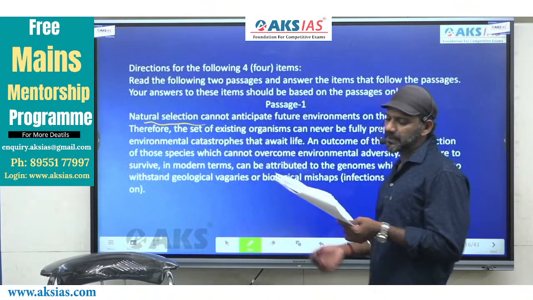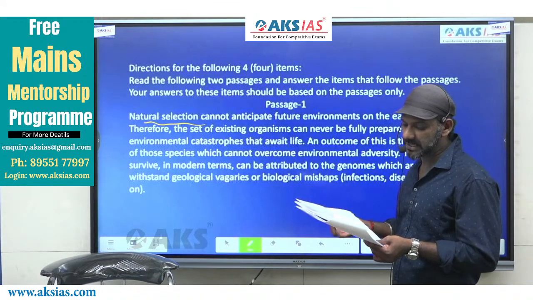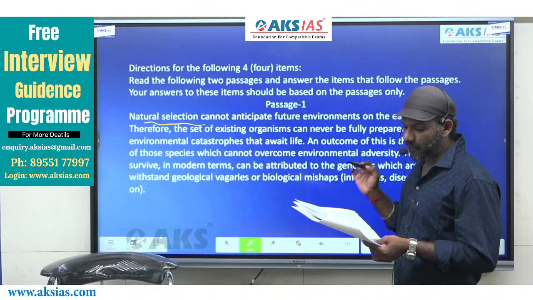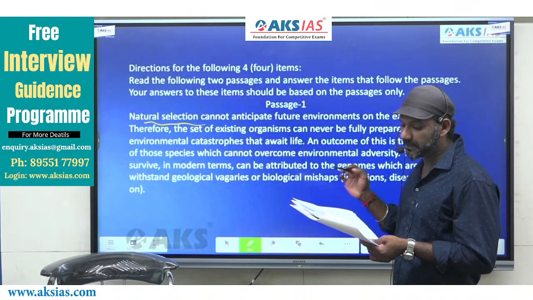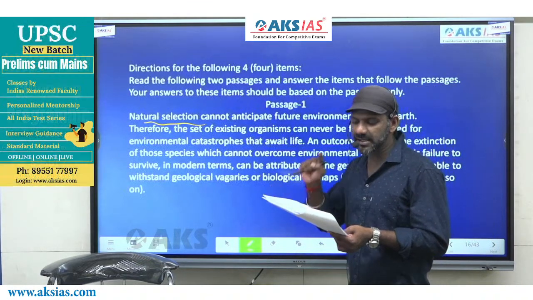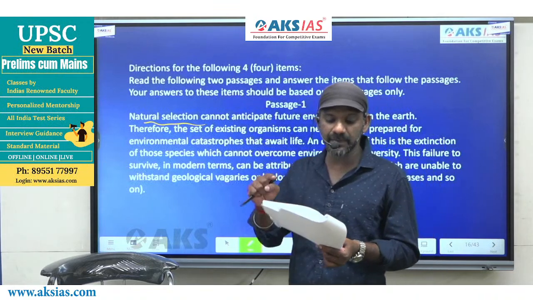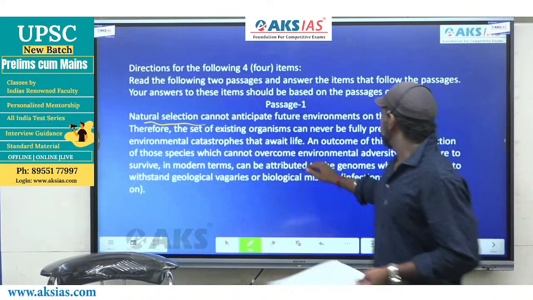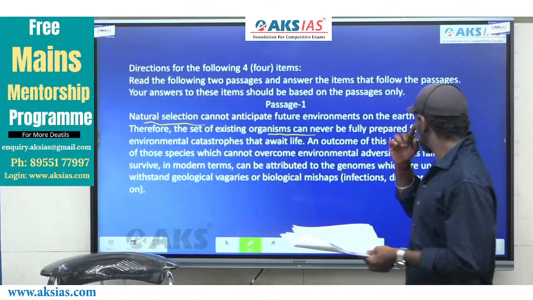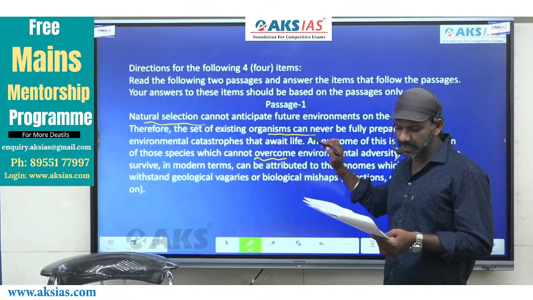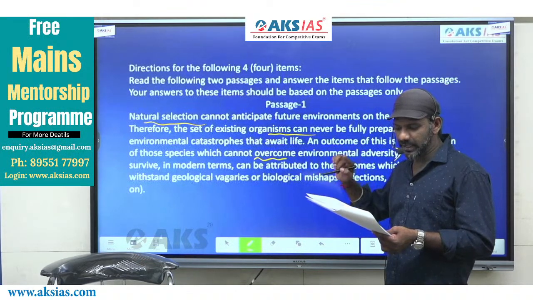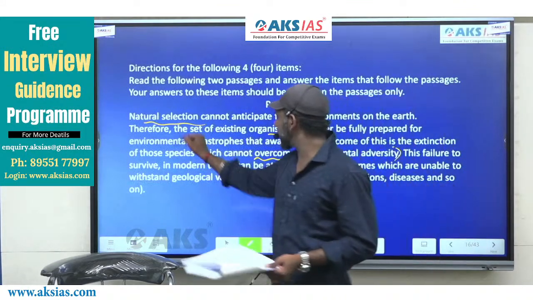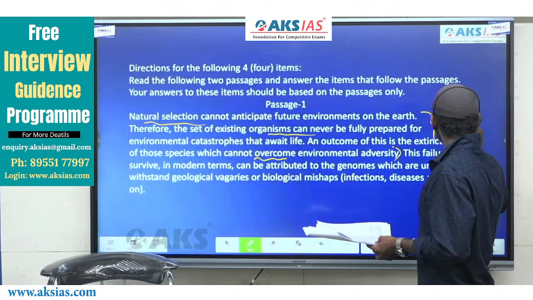An outcome of this is the extinction of those species which cannot overcome environmental adversity. That means the species that cannot overcome environmental adversity will face extinction. This part is framed like a fact, right?